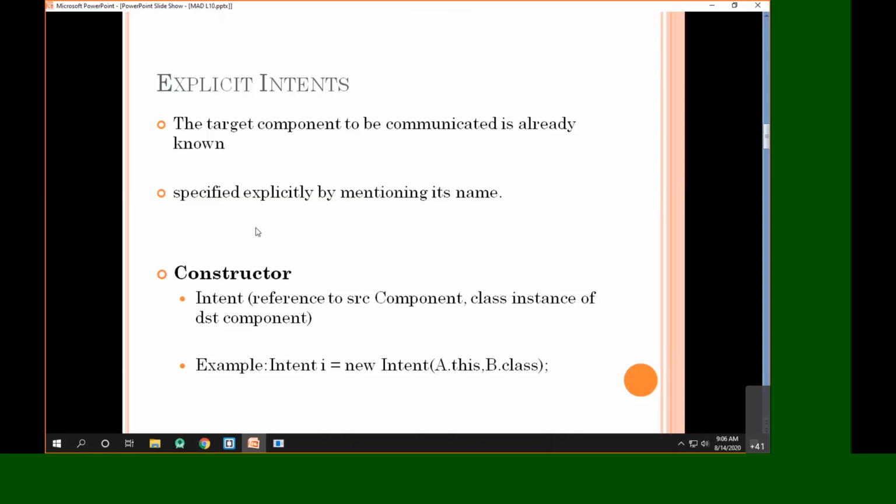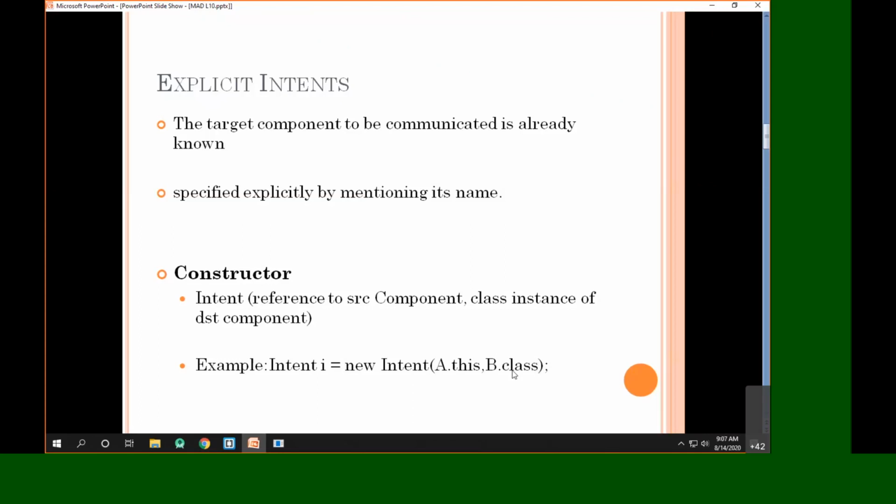That constructor is a parameterized constructor which takes two arguments, as you can see here. The first argument is the current component, or the current activity, and the second parameter is the target component, or the target activity which we are supposed to launch.